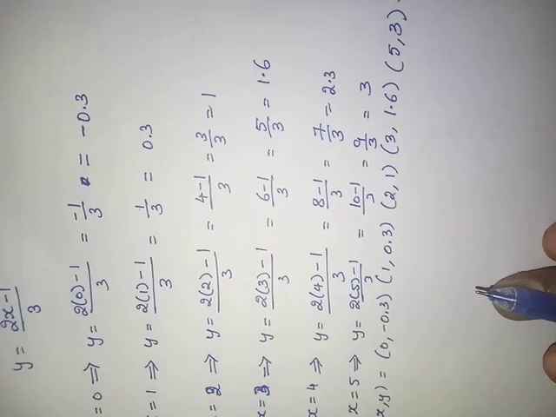By using this, let us plot a graph. Plot a graph roughly.